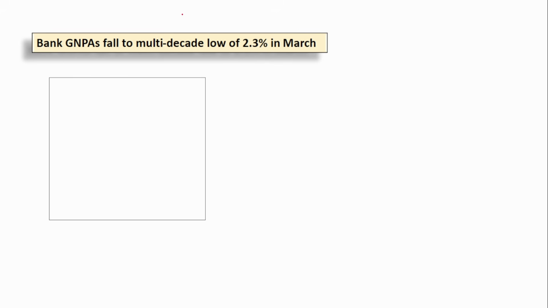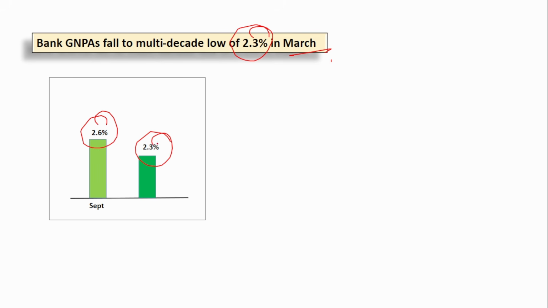Next is bank gross NPAs fall to a multi-decade low of 2.3% in March 2025. So here, if you see, the gross NPA from 2.6% in September 2024 has gone down to 2.3%, a decade low. And the net NPA has also gone down to 0.5%. So what is NPA, and what is net NPA and gross NPA?